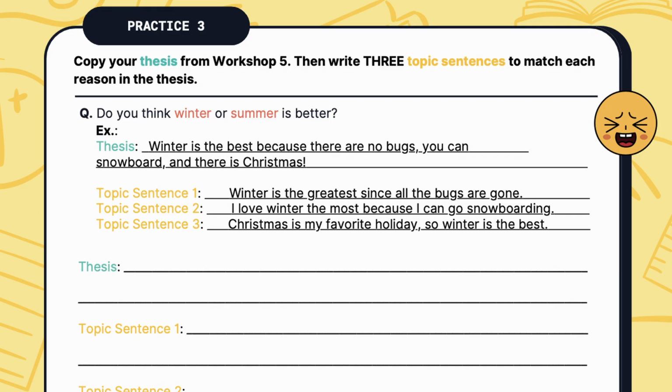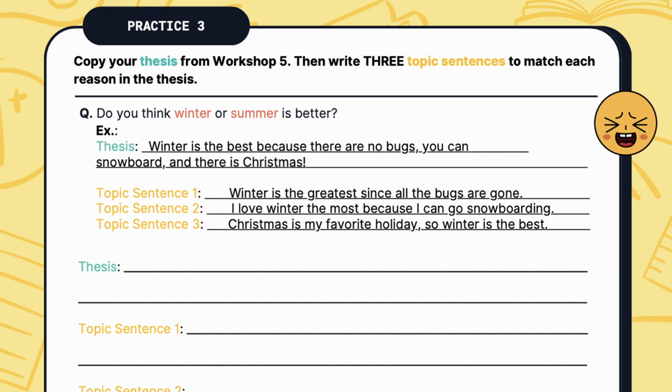The first reason is there are no bugs, so here's the topic sentence. Winter is the greatest since all the bugs are gone. The second reason is you can snowboard. The topic sentence for this is, I love winter the most because I can go snowboarding. The third topic is Christmas. The topic sentence is, Christmas is my favorite holiday, so winter is the best. Now I have a topic sentence for body 1, body 2, and body 3 of my essay.